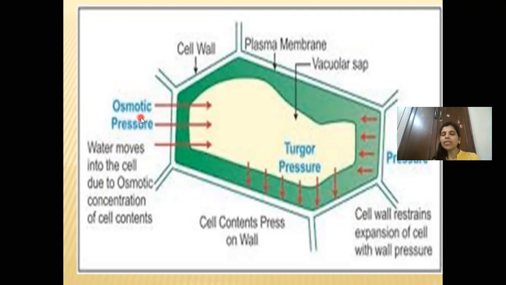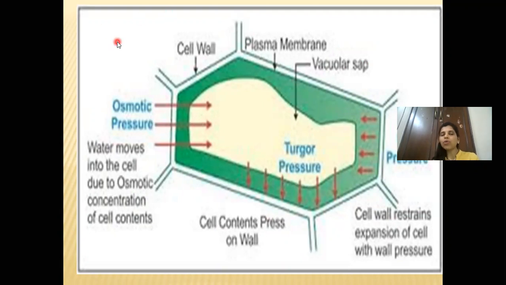Now you can see here it is written osmotic pressure, which is showing inward. Water moves into the cell due to the osmotic concentration of the cell content. We have learned in the last video that whenever the cell is placed in a hypotonic solution, endosmosis takes place.